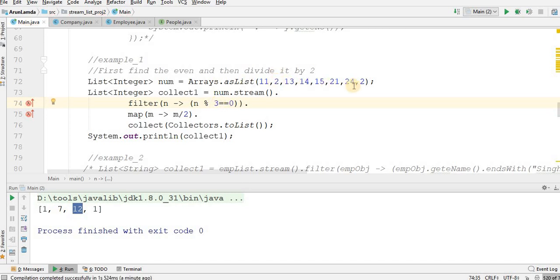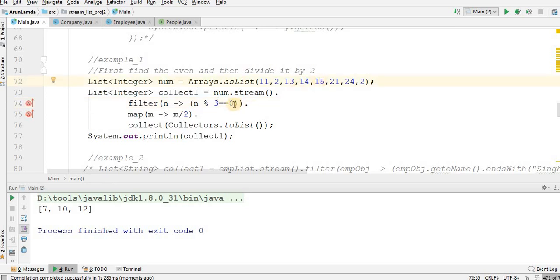Any number which will get divided by 3 here. Let's see. What is the number for which n modulus 3 double equals 0? Can 11 be the number? No. 12 is, 13 no, 14 no, but yes for 15.